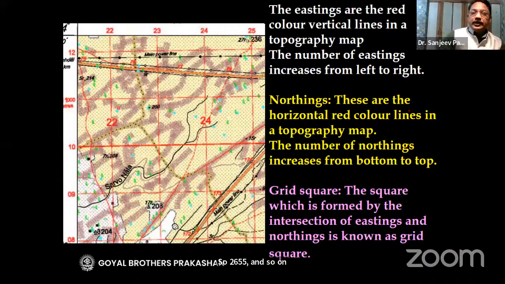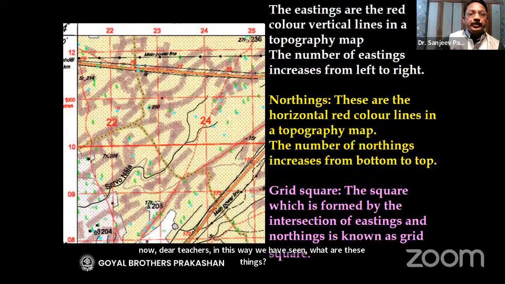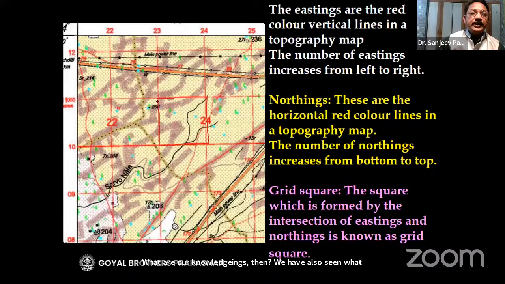Now, dear teachers, in this way we have seen what are eastings, what are northings, and what is a grid square. So in case the question is asked, what is a grid square in a topography map? The answer is very simple. A grid square is a square that is formed by the intersection of eastings and northings.